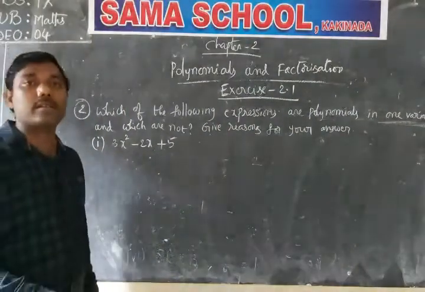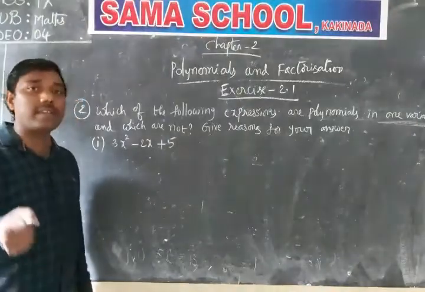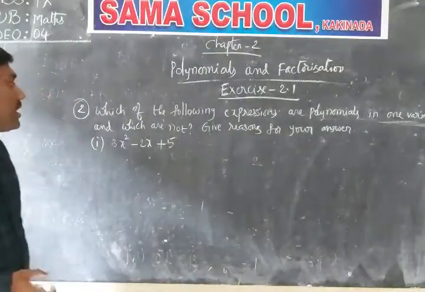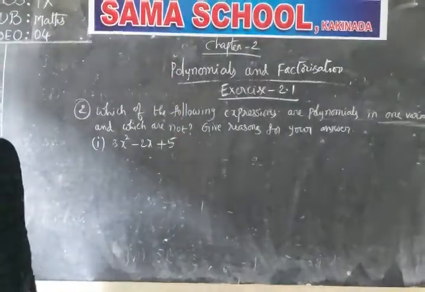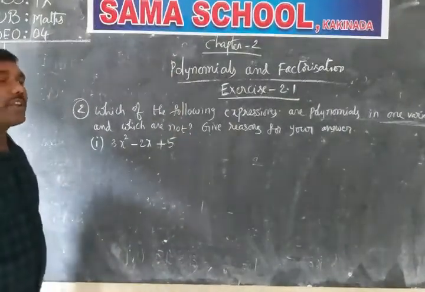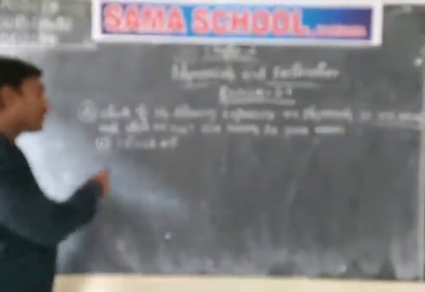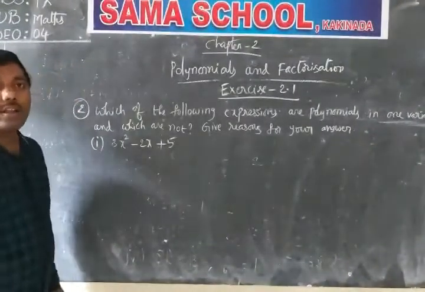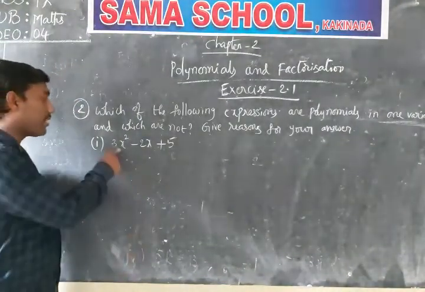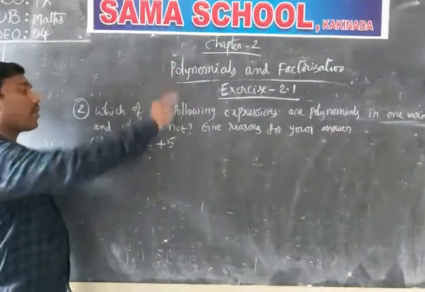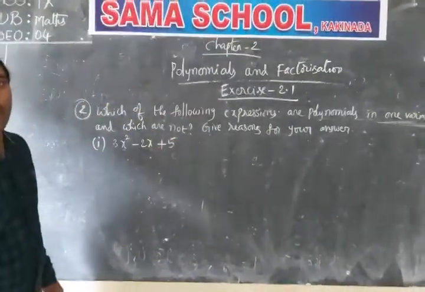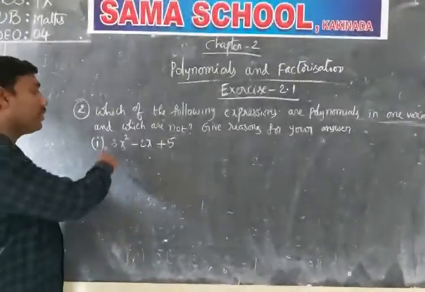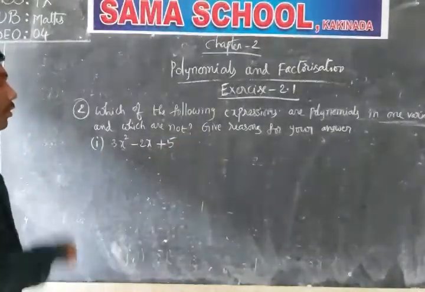In this expression, first check where the variable is. It is x, and the other term is a constant. There is only one type of variable, not multiple. So we can accept this as a polynomial.